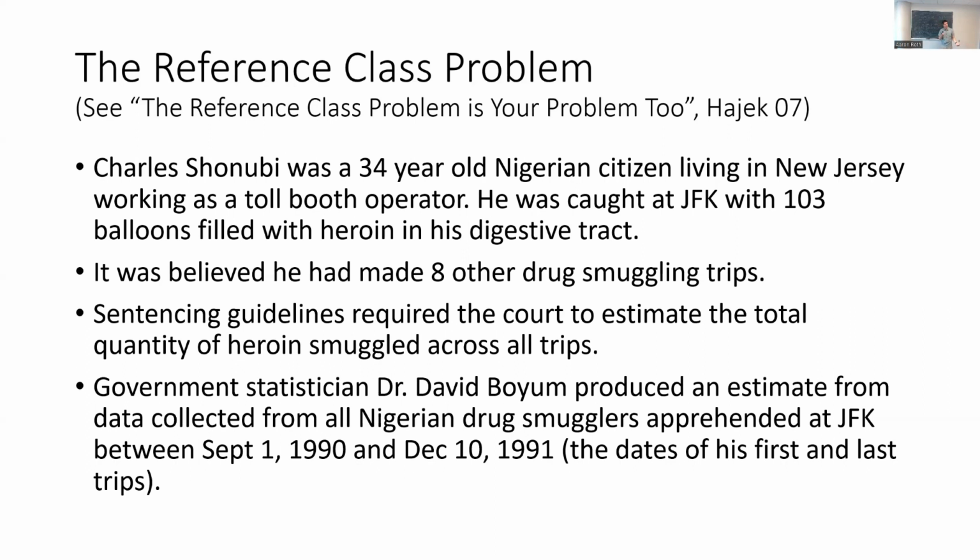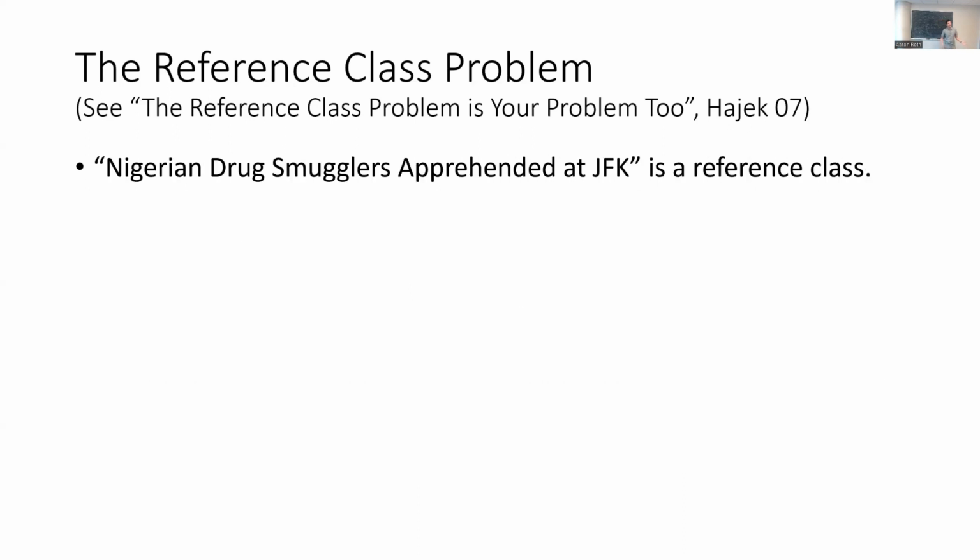We know how much heroin they were smuggling. And so we'll just assume that Charles Shonubi was smuggling the average amount among all of the people in this reference class.